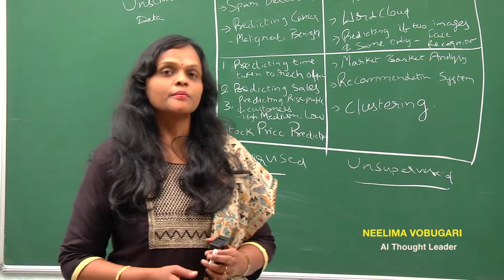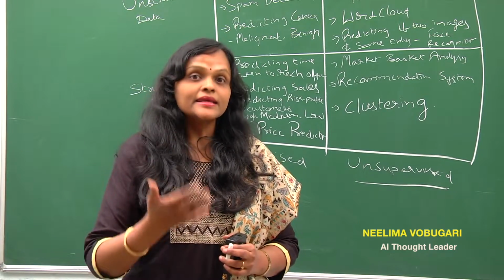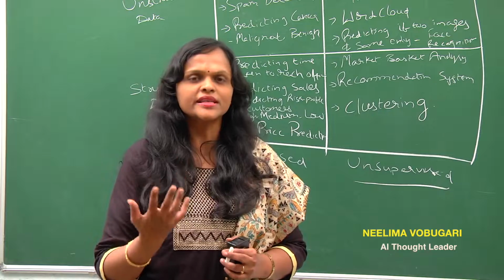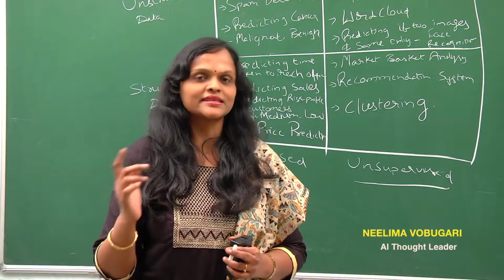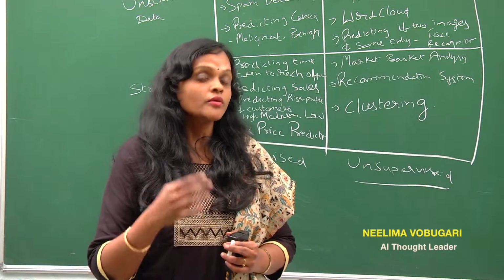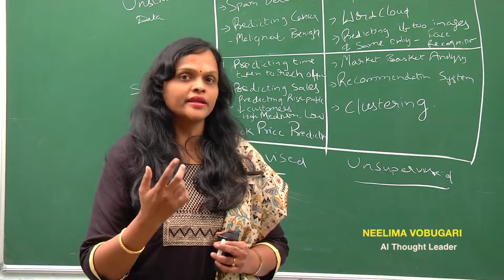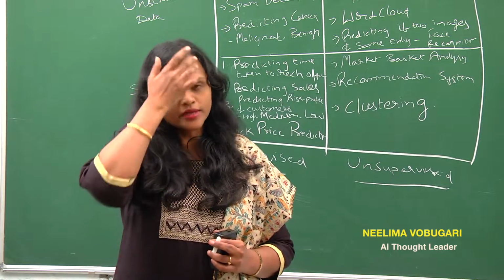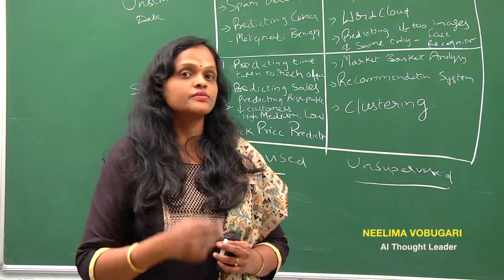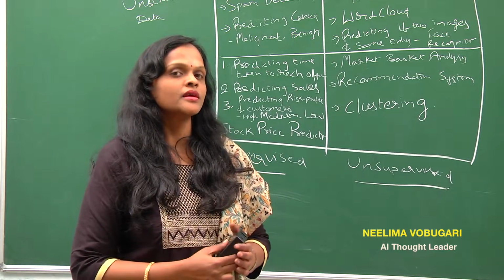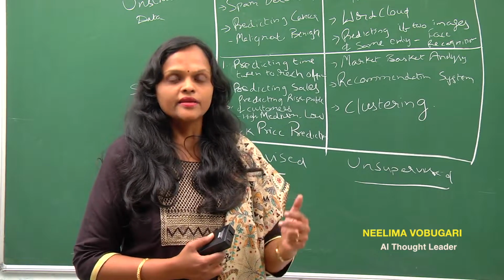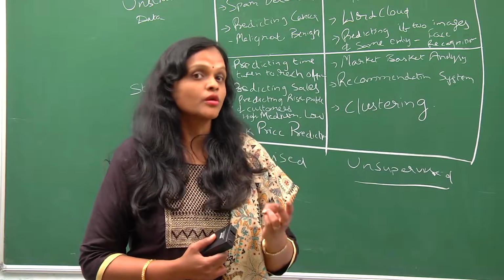The third example is predicting cancer. Cancer can be predicted by analyzing the images of the tumors. What is a tumor image? What is an image? Image is again unstructured data. Here we have to apply deep learning. Deep learning is again advanced machine learning, which when applied on these images, which are in unstructured format, can actually predict if the tumor is malignant or benign.